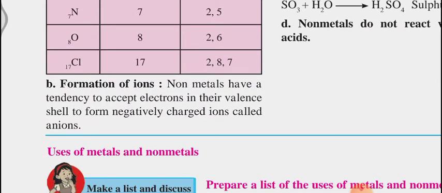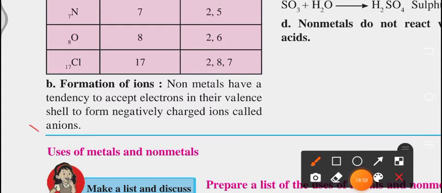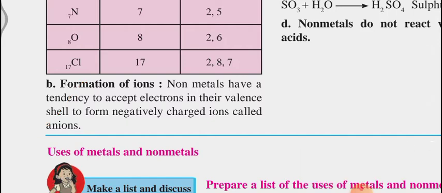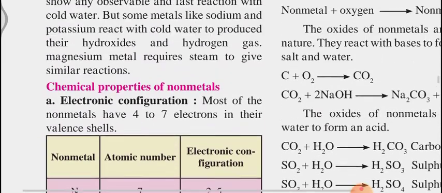So here we will go ahead with the formation of ions as we have seen in metals. Nonmetals have a tendency to accept electrons in their valence shell to form negatively charged ions called anions. Before this, in metals we have seen cations.